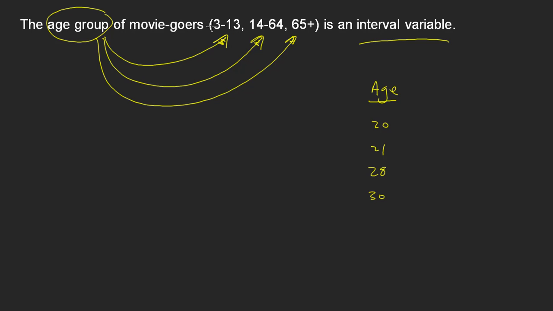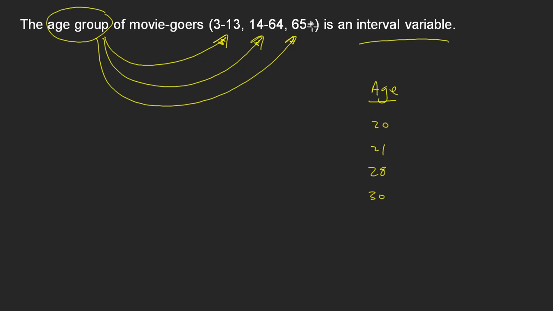3 to 13 spans 10 years, whereas actually that's 11 years. 11 possible ages fall in there. There's a lot more in here. I think that there's something like 50 or 51 possible ages here. And then who knows how old a person might be when they're going to a movie. There could be many, many ages involved here.